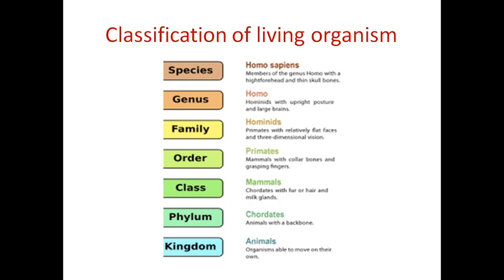Next one is called an order. A group of families forms an order. For example, if you take monkeys, baboons, apes and man. The baboons and apes belong to the monkey group. Baboons are bigger in size, not having a tail. Apes also belong to the monkey group, and man. These all belong to the order.